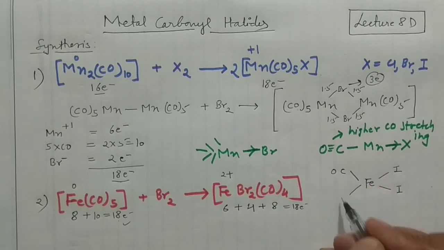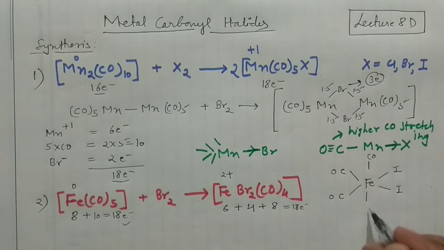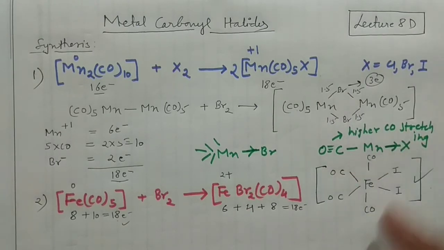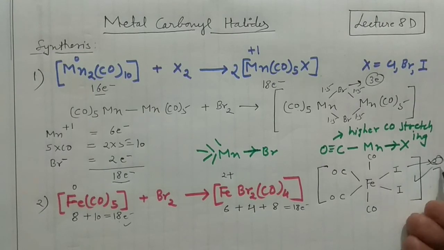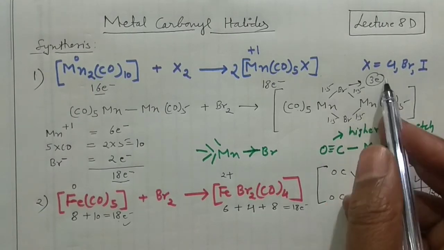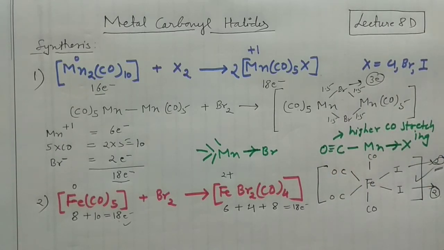Okay, so this is your CO, this is another CO, and this is another CO, and this is another CO. Okay, so this is the structure. You can see the clear difference between the two structures. Here it will contribute 2 electrons. Halogen will contribute 2 electrons, but when it is bridged, it will contribute 3 electrons. You should know this particular phenomenon.